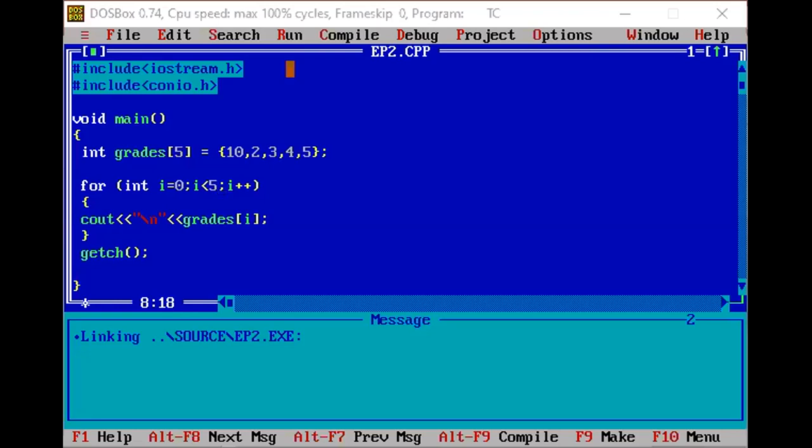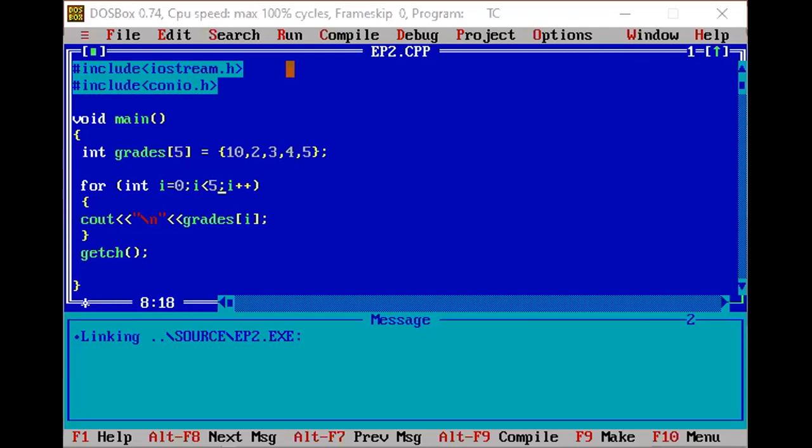Now, once we have printed this line, for accepting the input from the user, we are going to use the for loop. The for loop will run from 0, that is I is equal to 0, up to I less than 5. That means it will start from 0 and accept numbers up to index 4: first 0, then 1, 2, 3, 4. Total 5 numbers will be accepted. To accept the numbers, we are going to use a cin statement.